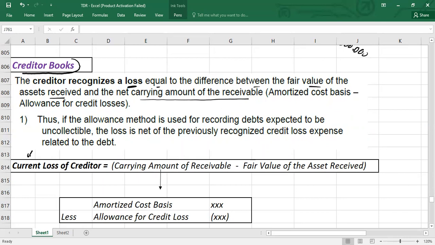So here I'm using the word first, current loss of creditors. Current loss, how will you calculate, guys?